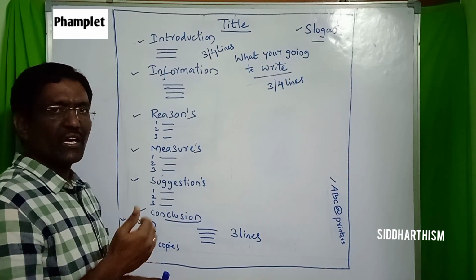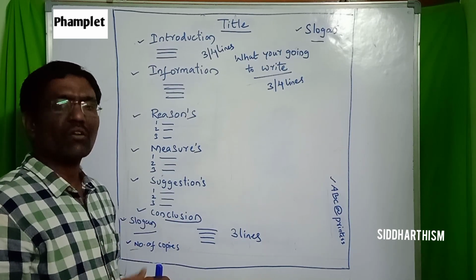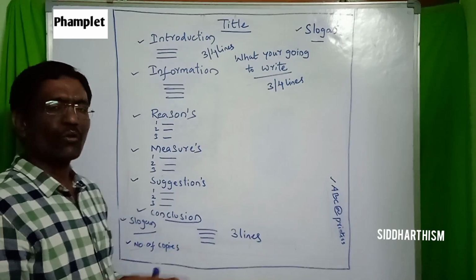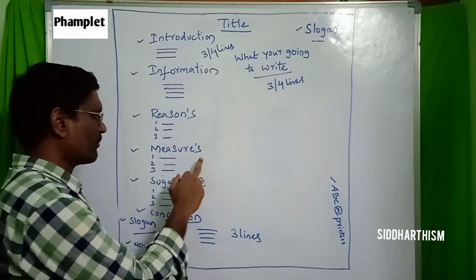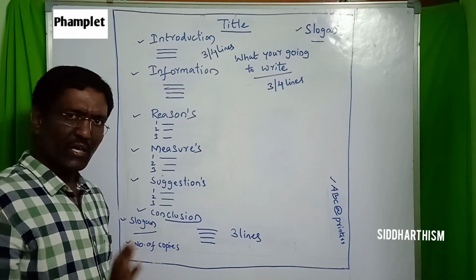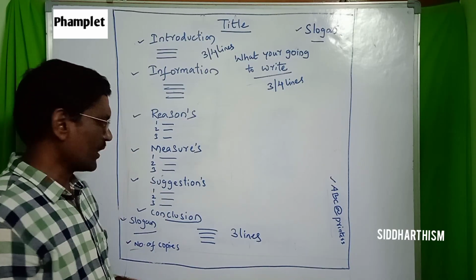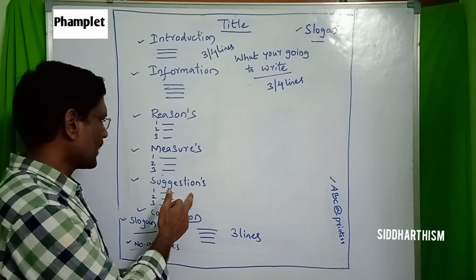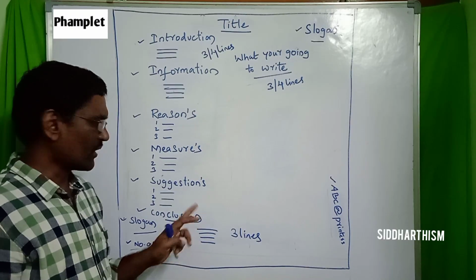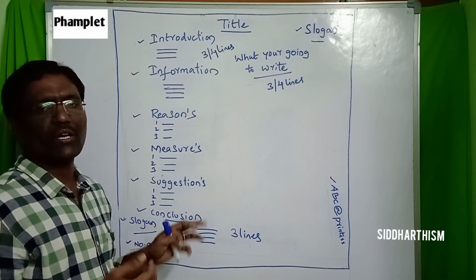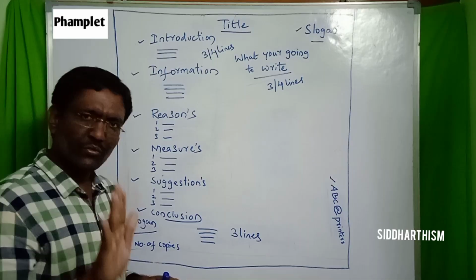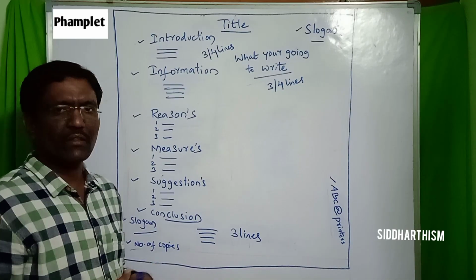Measures means how to protect. How to prevent this issue, how to stop this issue. One or two measures of that type are enough. Very hardly, maximum 3, minimum 2 are enough. Next, after that, suggestions. How you are going to suggest that this issue cannot be raised again in the future.